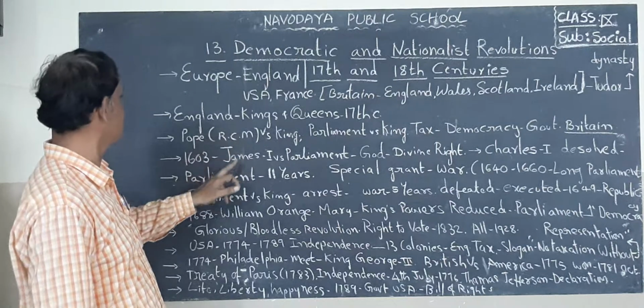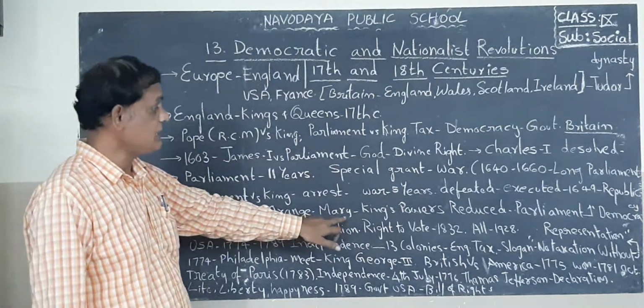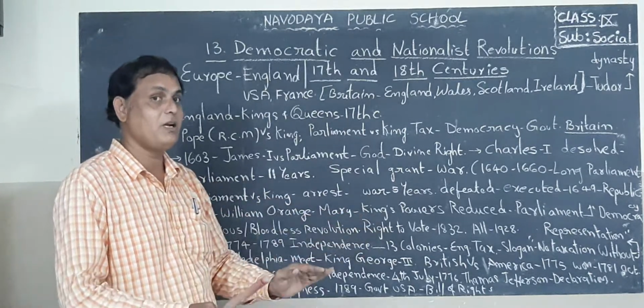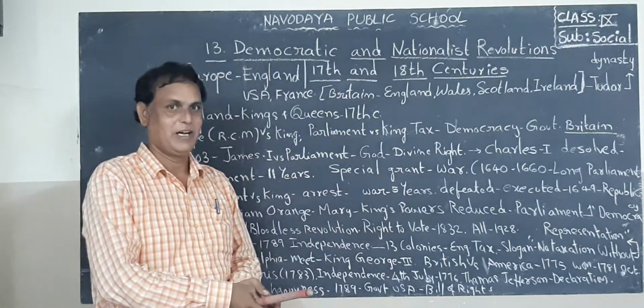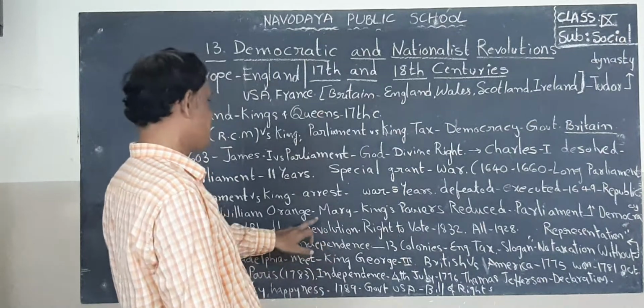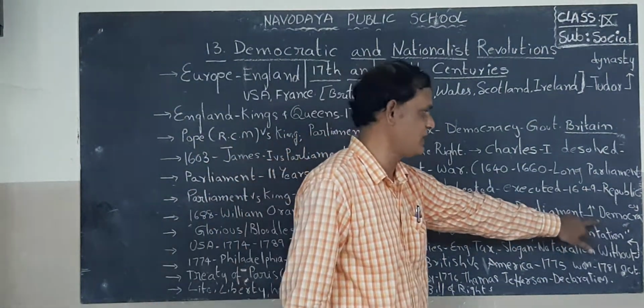Mary was the daughter of Charles I. But when Parliament invited them, Parliament had already reduced the powers of the king. Reducing the powers of the king leads to democracy.